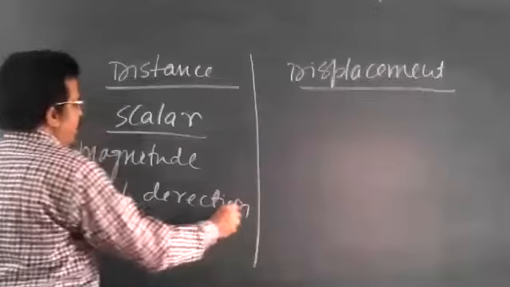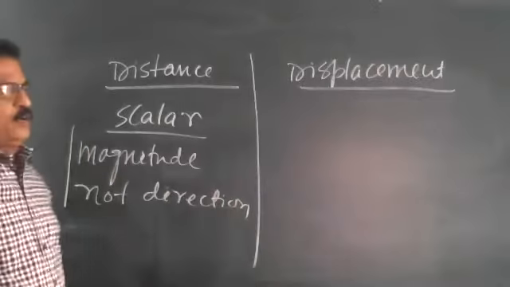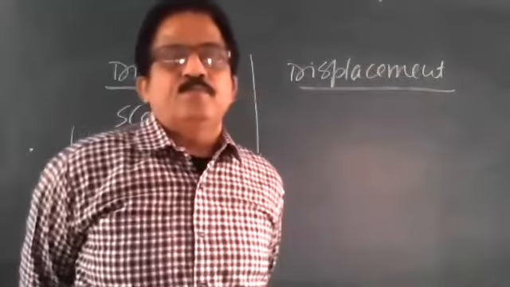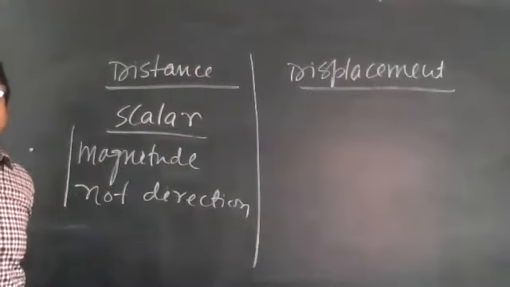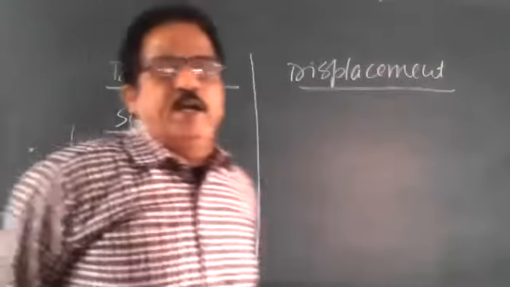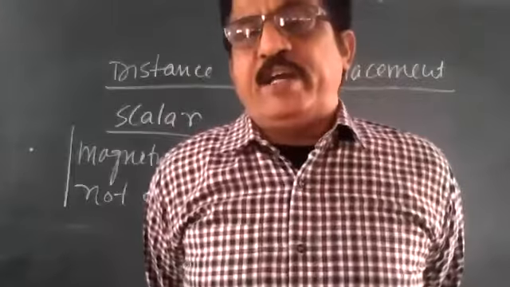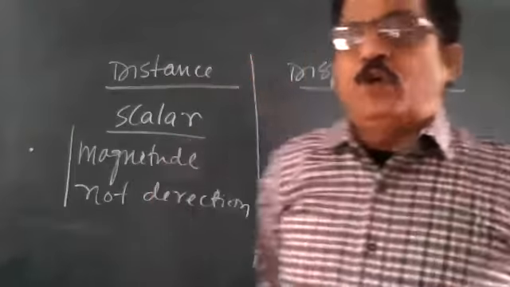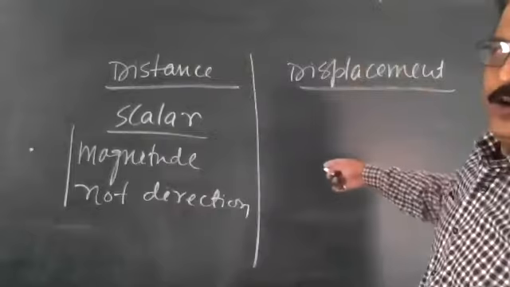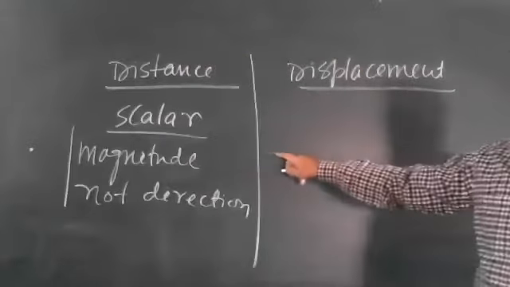Very good, write it down. Scalar quantities are those quantities which have only magnitude, not direction. Distance is a scalar quantity which has only magnitude and not direction. Write down.